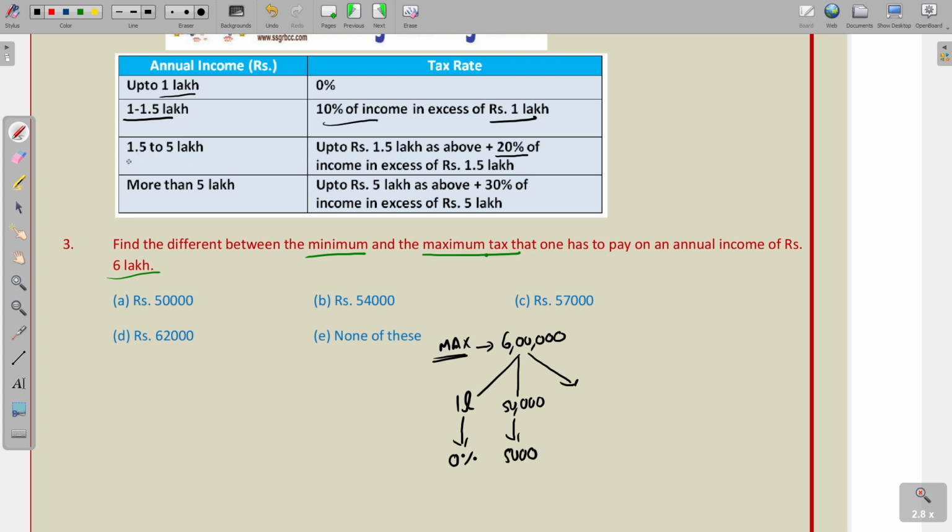Now 1.5 to 5 lakhs, that means 3,50,000. For this 3,50,000, 20%. So 10% is 35,000, 20% is 70,000. See, 3,50,000 plus 50,000 plus 1 lakh, this is 5 lakhs. The excess will be 1 lakh now. Finally, 1 lakh.